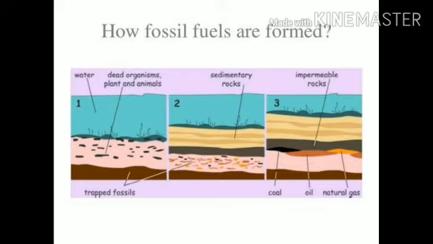When plants or animals in the oceans or sea die, they get collected on the seabed, or we can say ocean beds. Dust and sand get accumulated over these animals and plants and start forming a layer. For millions of years, layers keep forming like this and the animals and plants die and keep on accumulating on the seabed. Due to intense heat and pressure, coal and petroleum are formed. Therefore, we should conserve and use coal and petroleum properly.